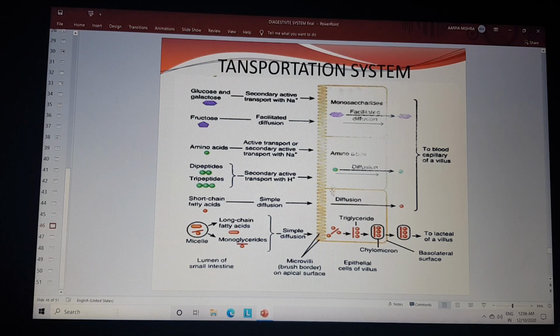Diffusion takes place, and amino acids and monosaccharides pass to the blood capillaries of the villus, and fats to the lacteals of the villus. This is a summary of the transport system in the absorption of food material.